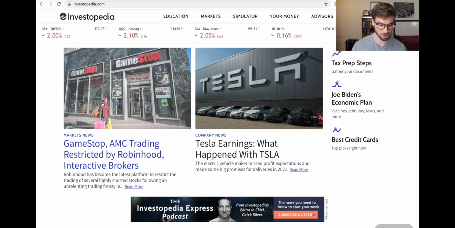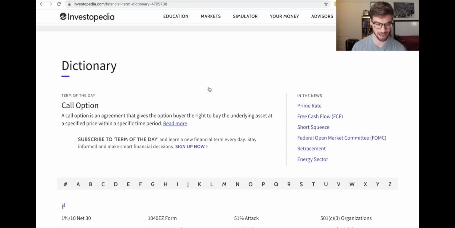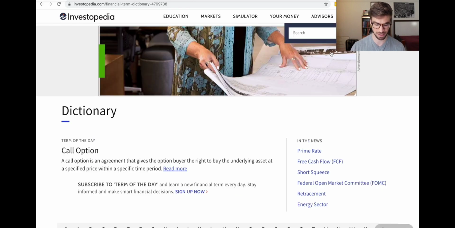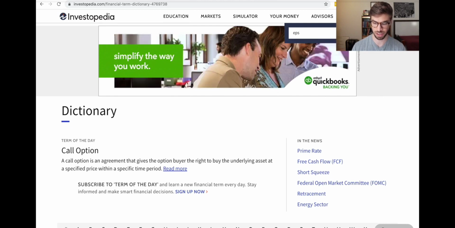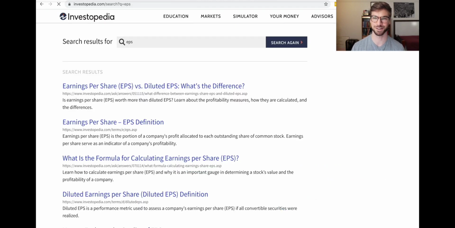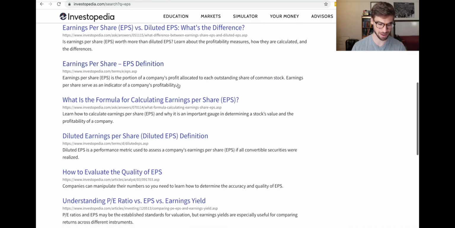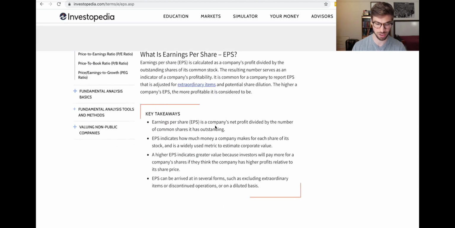So the first one here, you can see Investopedia.com. This is kind of like Wikipedia for investments. If I click on the education tab, it has a large investment dictionary. Say I come across the term EPS and I'm like, what does EPS mean? I can look it up in the dictionary and see, oh, it means earnings per share.